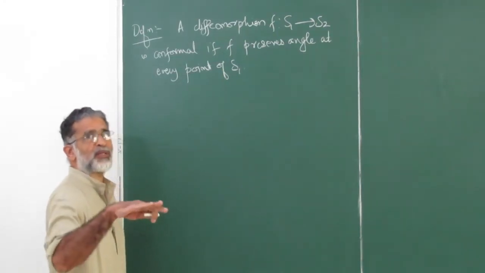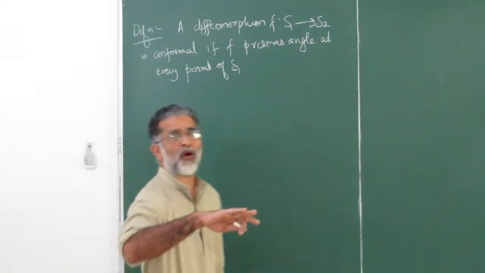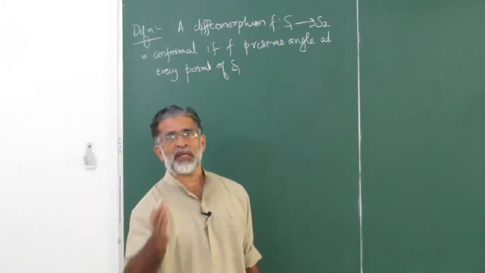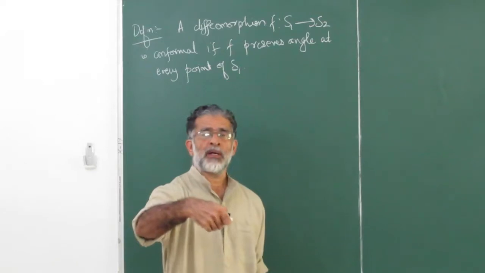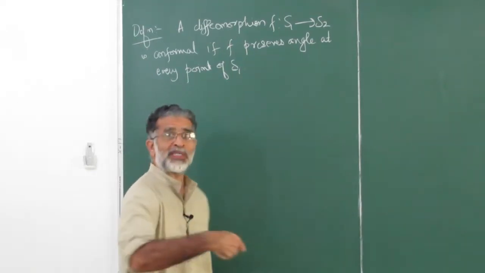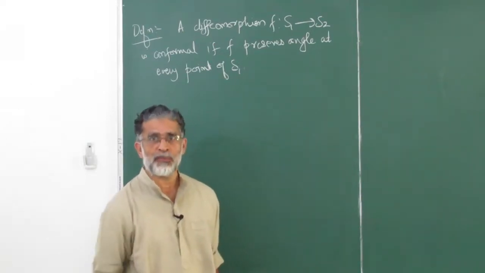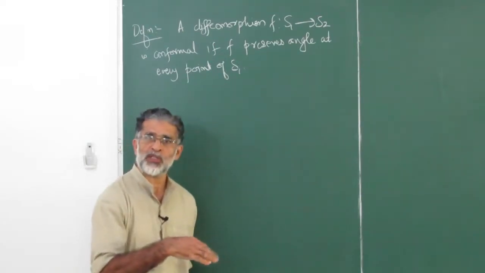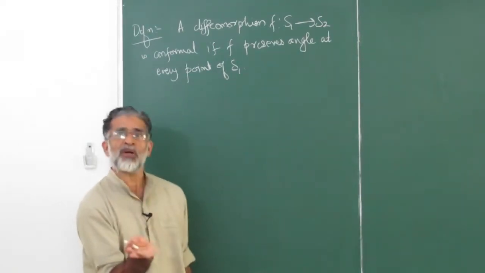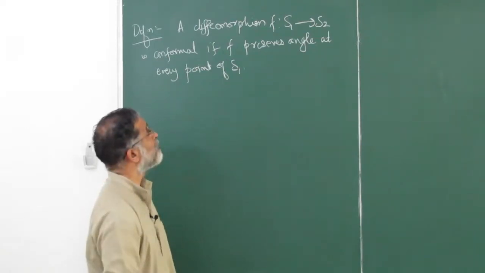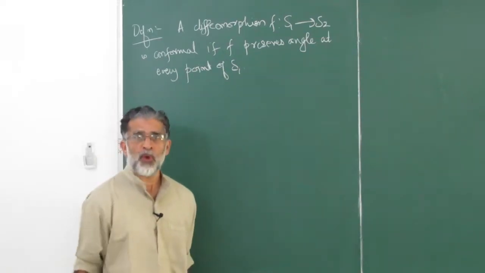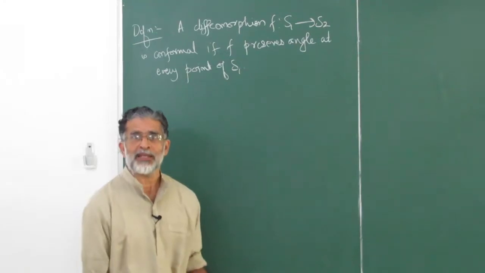So is isometry, though I forgot to mention, the set of all isometries of a surface to itself will also form a group under composition of maps, because the composition of two isometries is an isometry, the inverse of an isometry is an isometry, and identity map is always an isometry, so that takes care of everything.